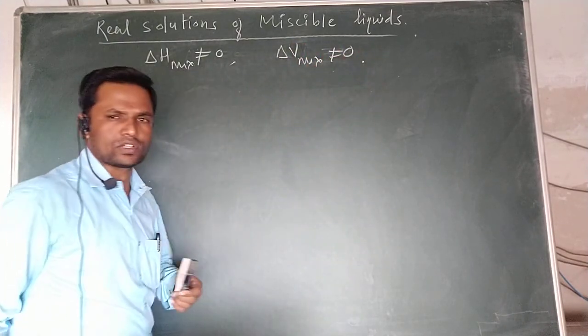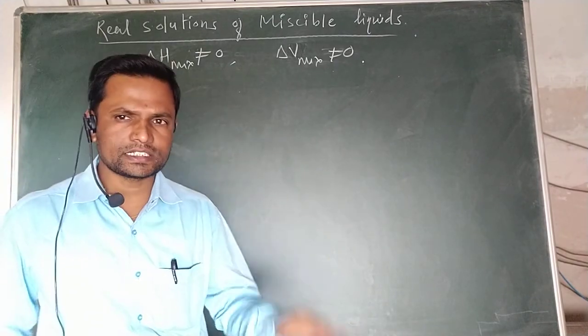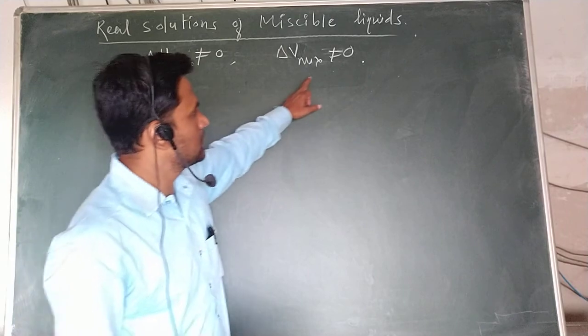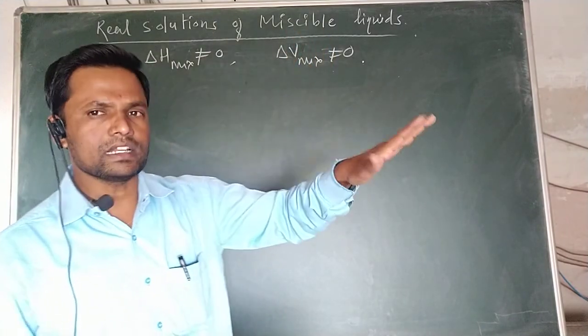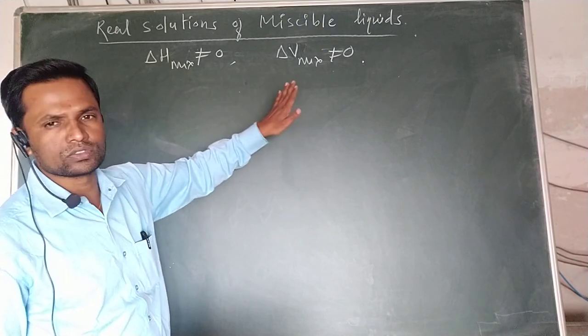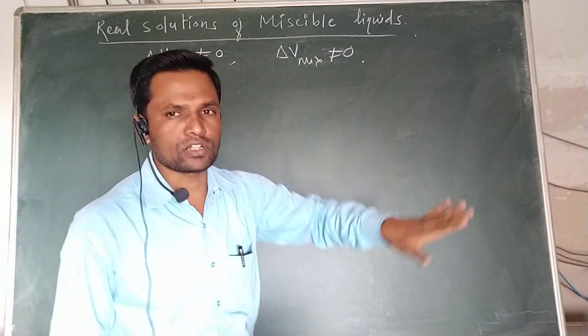This is the condition for real solutions. We already studied that for an ideal solution, delta H mixing is equal to 0 and delta V mixing is equal to 0, whereas in case of a real solution, delta H mixing is not equal to 0 and delta V mixing is also not equal to 0.